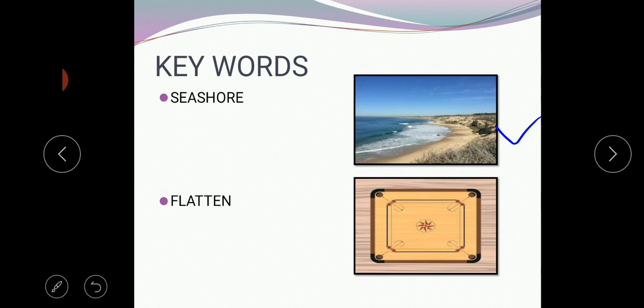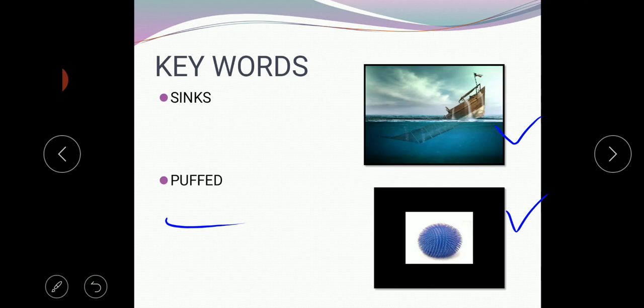And the eighth word is flatten. Flat we all know. Flatten means making a thing or object flat. We are making the tree into a flat surface like a carom board that we use for playing.